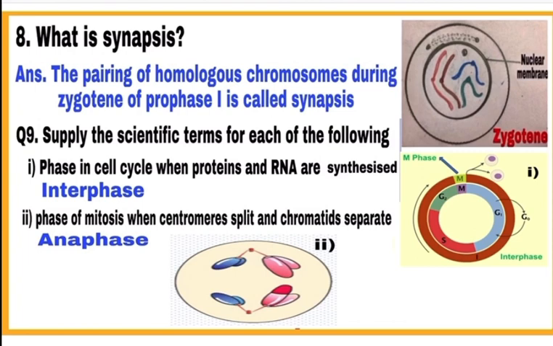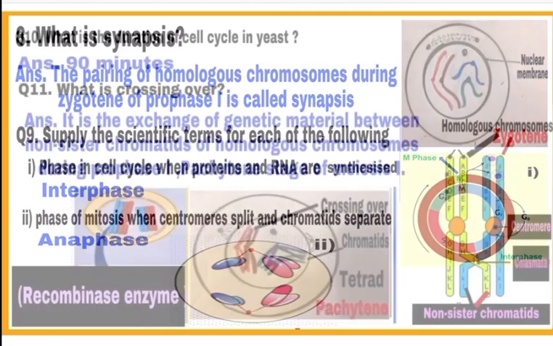Question 9. Supply the scientific terms for each of the following. 1. Phase in the cell cycle when proteins and RNA are synthesized. It is the interphase of cell cycle when synthesis of RNA and proteins take place. 2. Phase of mitosis when centromeres split and chromatids separate. It takes place in anaphase stage. The centromere of the chromosome splits and the chromatids of the chromosome separate.